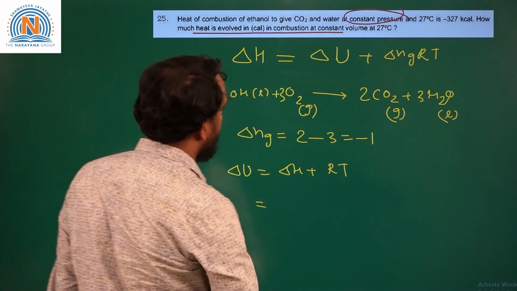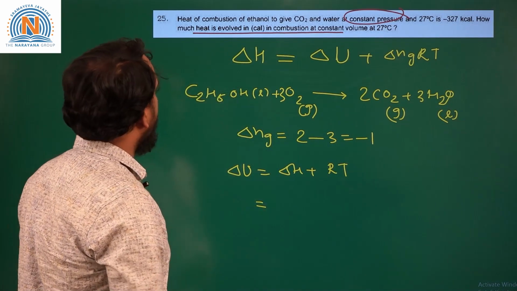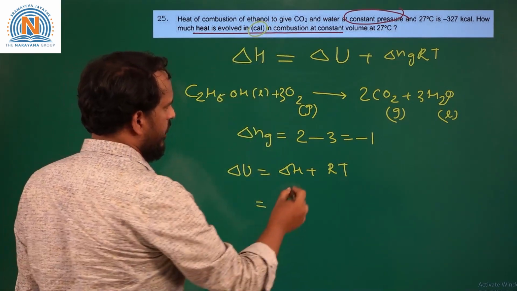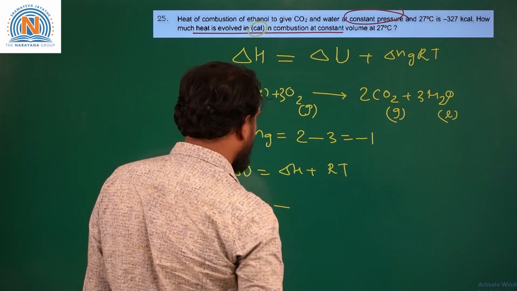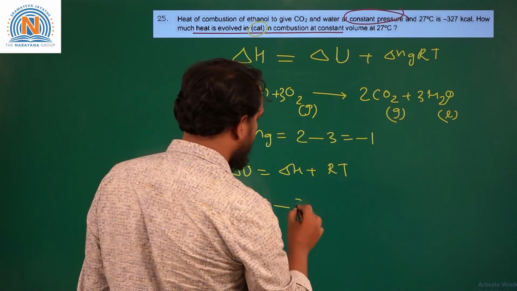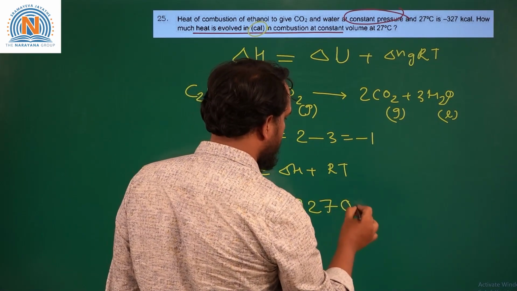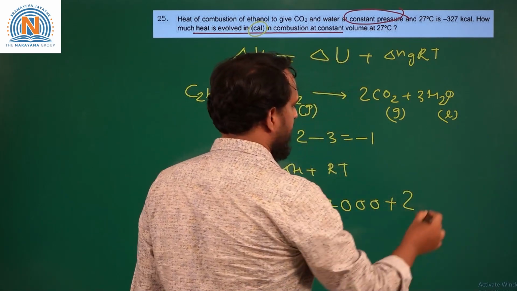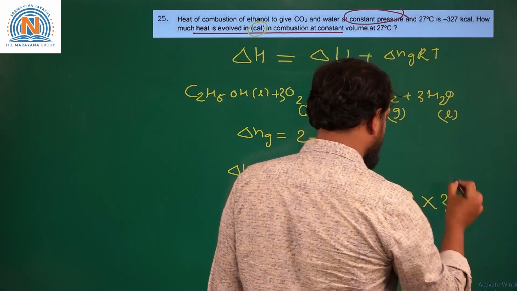So, if you substitute these values, here the heat released at constant volume is asked in calories. So, delta H, if you convert from kilocalories into calories, it will be 327,000 plus R in calories is 2, temperature is 300.